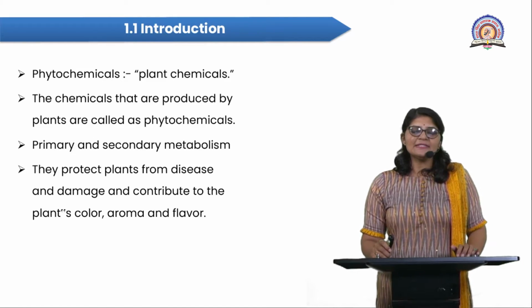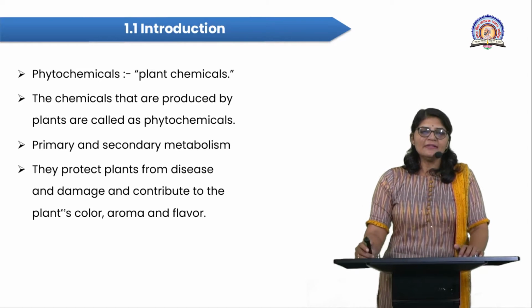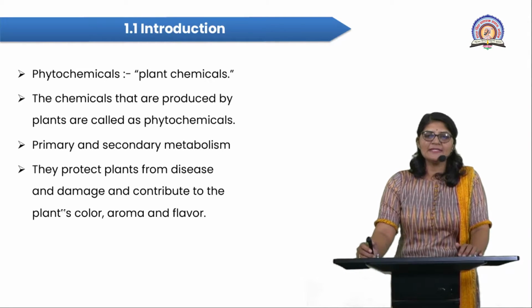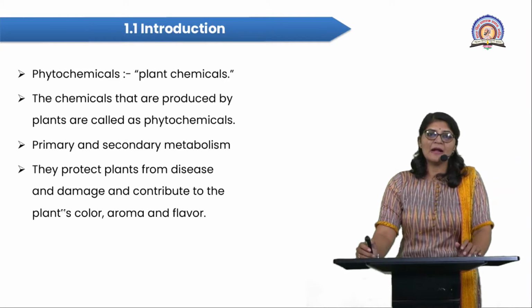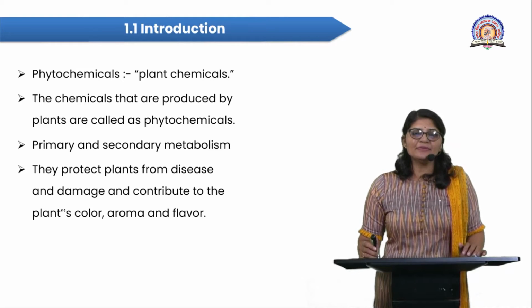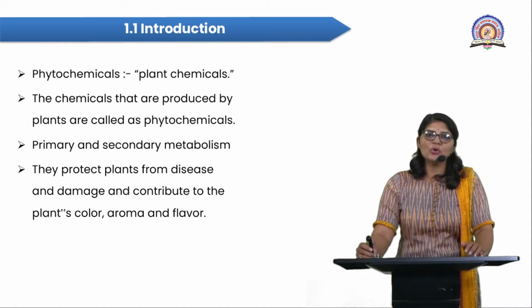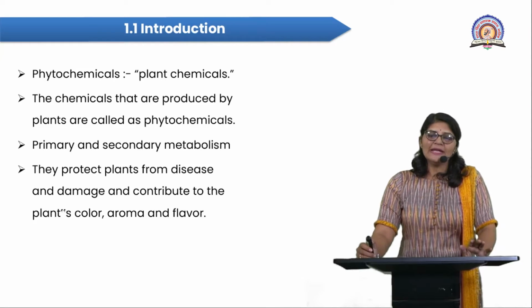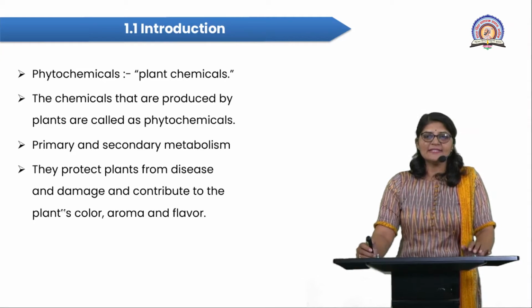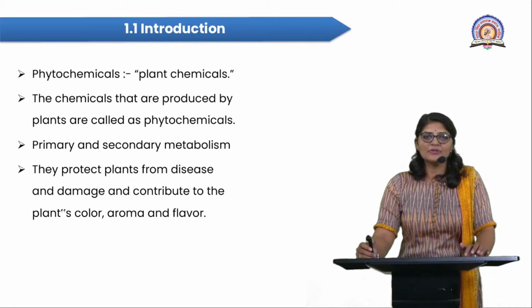So the chemicals that are produced by the plants are called phytochemicals, and these chemicals are synthesized within the plant body in different plant parts like stem, root, seed, fruit, flower, bark, rhizome, the entire plant body synthesizes these chemical constituents. These are nothing but the phytochemicals.